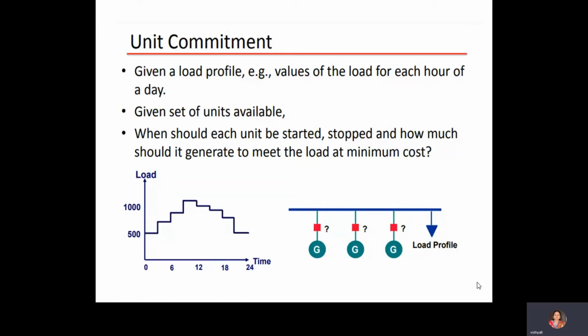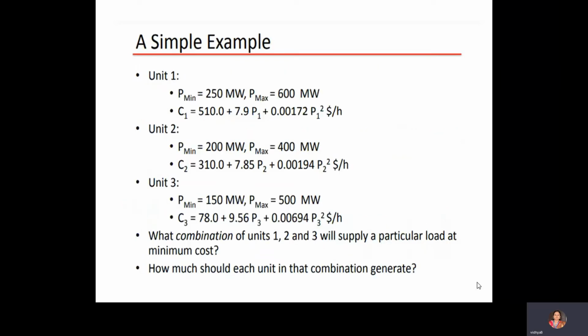This is an example. There are three units: unit 1 can generate a maximum of 600, unit 2 a maximum of 400, and unit 3 500 megawatt. And these are the combinations. Units 1, 2, and 3 will supply a particular load at minimum cost. How much should each unit in that combination generate?